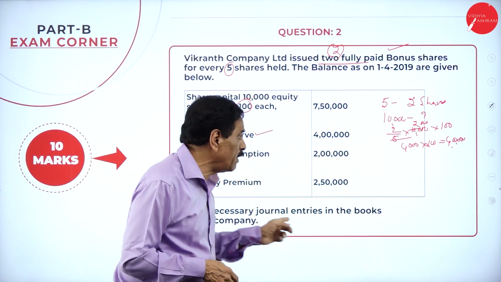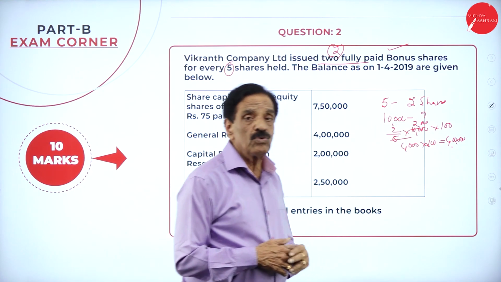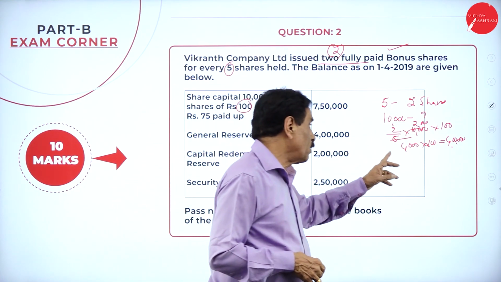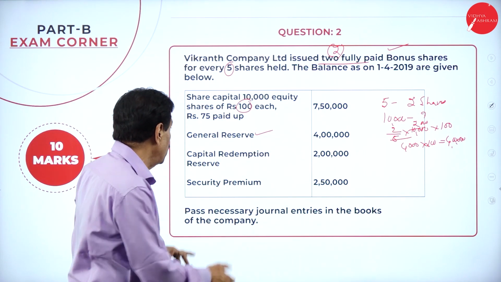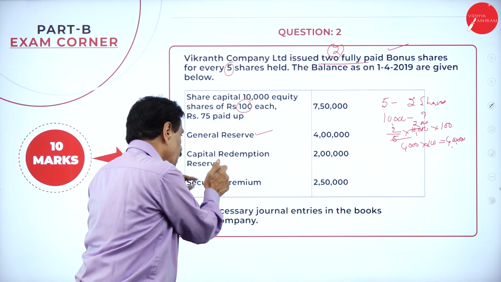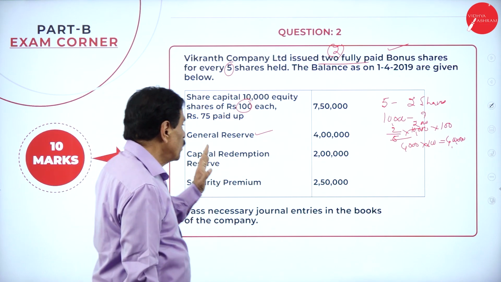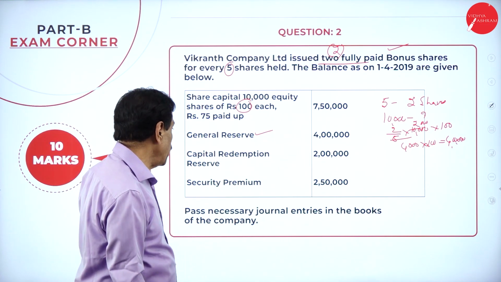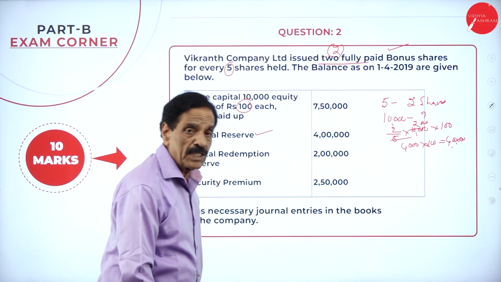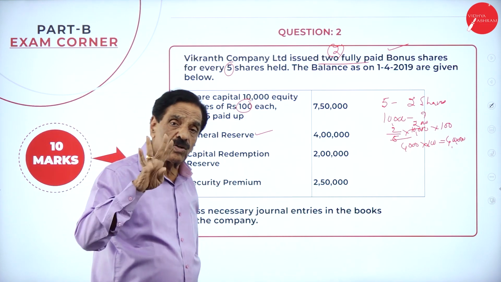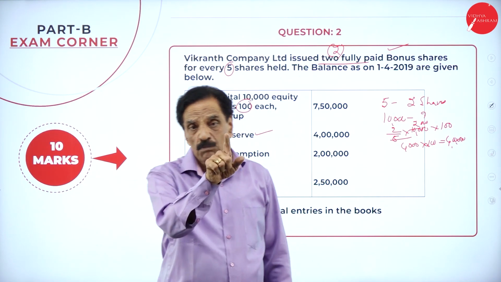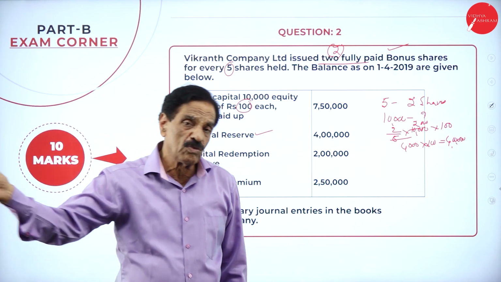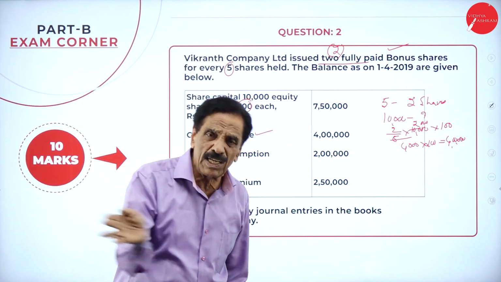Further bonus declared. For every 5 shares, 2 shares have been given. For 10,000 shares, 4,000 shares at what rate? 100 rupees. Further bonus can be declared with the help of CRR and security premium. What's the entry? CRR account debit 2 lakh, security premium account debit 2 lakh, to bonus to shareholder account 4 lakh. That can be paid in the form of equity share capital: bonus to shareholder account debit to equity share capital account.